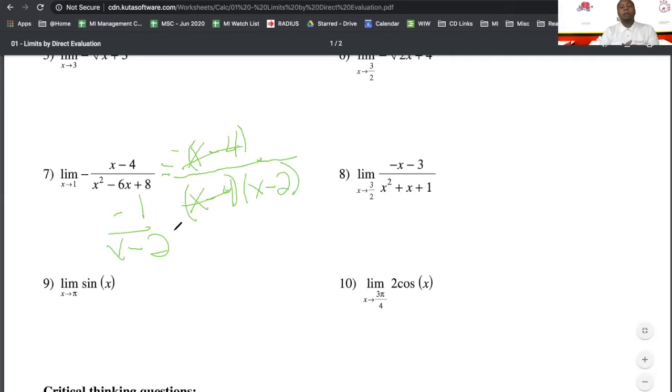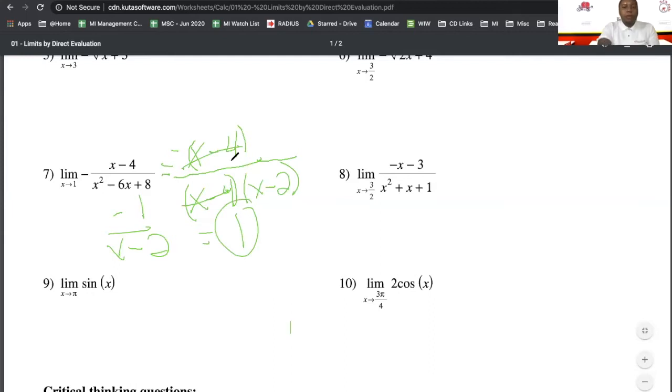We know we couldn't plug it in because when we plug 1 into this, we do get a 0 in the denominator, but we know we could factor it out, and we went ahead and tried that. So now that we have something reduced, let's see if we can plug it directly in. And last time I checked, 1 minus 2 didn't equal 0. So because of that, our limit does equal 1. Because you plug in 1 minus 2, you get -1. -1 divided by -1 is 1. So that's how you can do a limit.